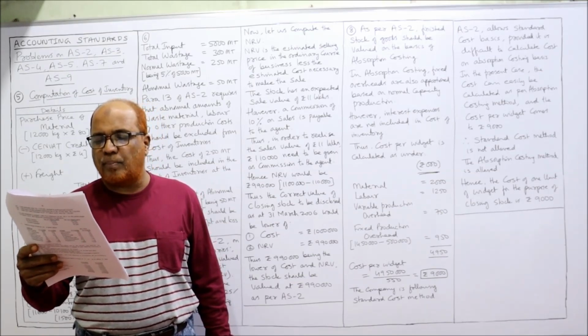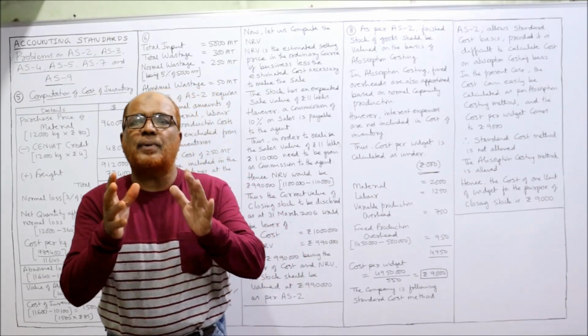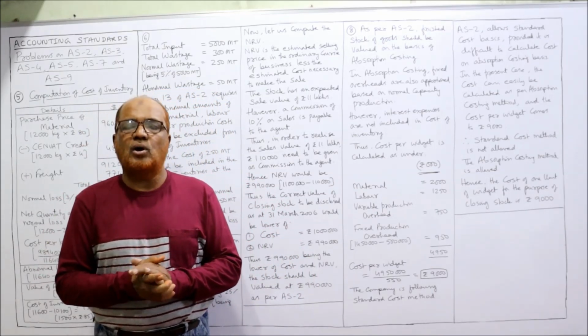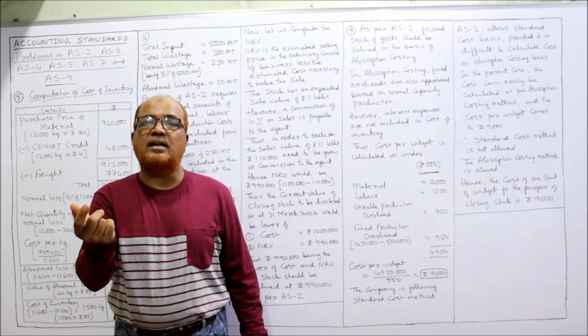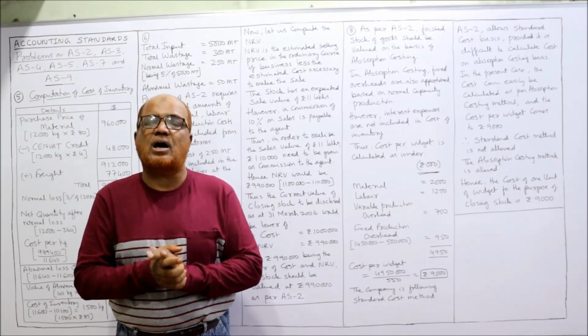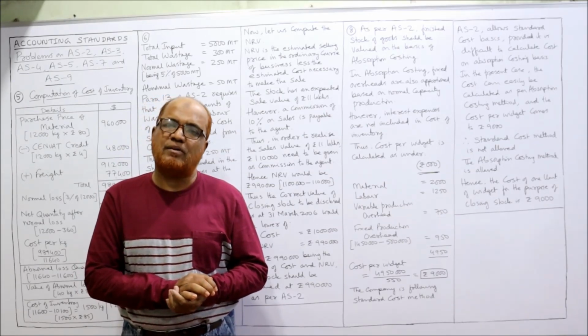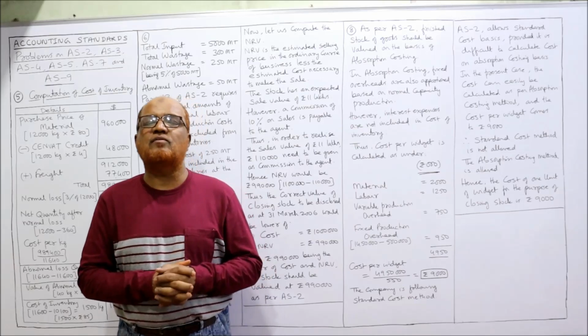The company is operating at 100% of normal capacity. The company has a policy of calculating the closing stock at a standard cost. The standard cost is 10,000 rupees per widget. Now remember what is the provision in AS2.